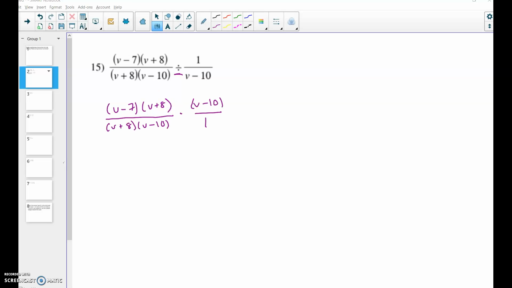Okay, so I rewrote that rational expression, kept the very first fraction the same, changed my division to multiplication, and then I flipped my second one. If you're not remembering that, go back to the video. It would have been 1.2 in Google Classroom, and there are notes on how to multiply those. So next you need to state your excluded values.